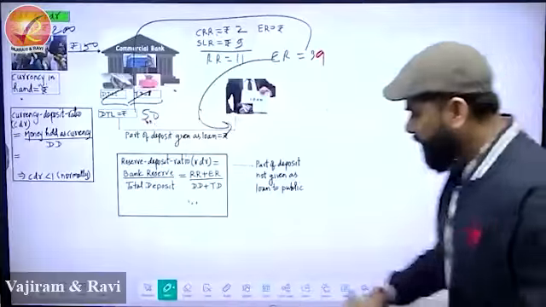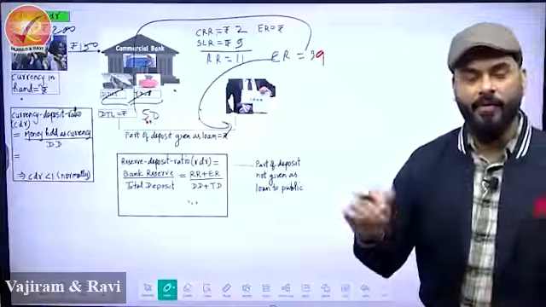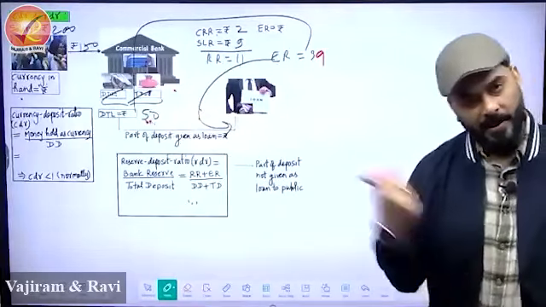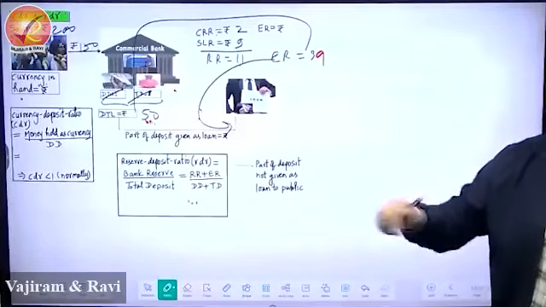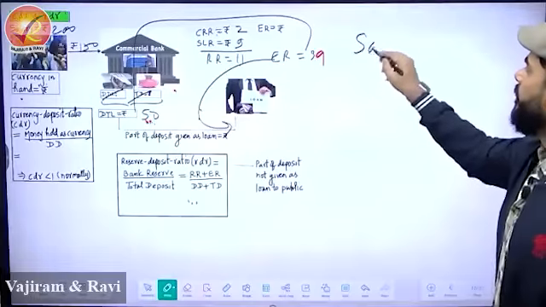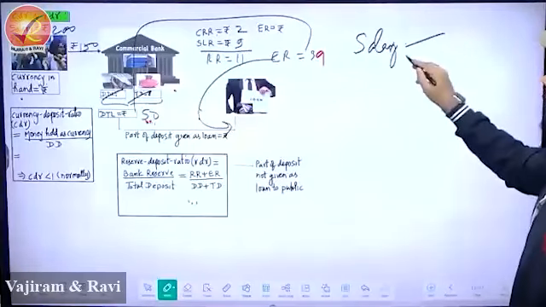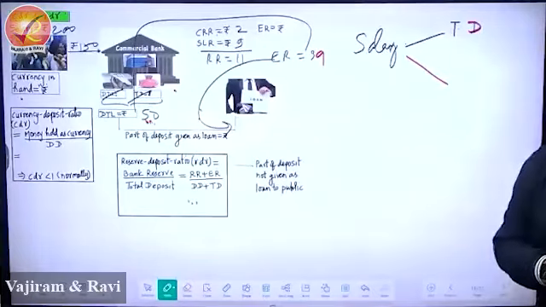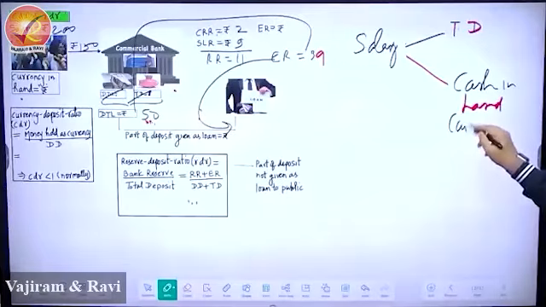I'm trying to argue something without a formula. I'll show you the formula also. But first I want to make sure that without formula, the fundas are there in your mind to that extent that you can answer any question of UPSC. Then I will teach you NCERT today. But first I'll teach you everything without formula. So see, salary. Whatever is the salary, there are two components. First is total deposits in the bank, and second is cash in hand. This cash in hand, we can say currency in circulation.